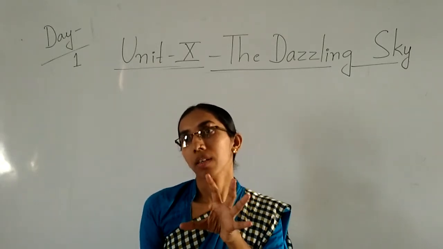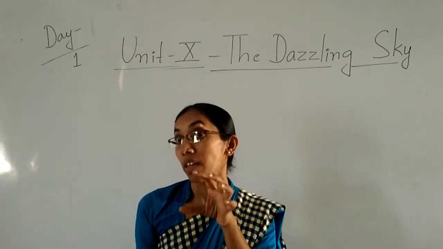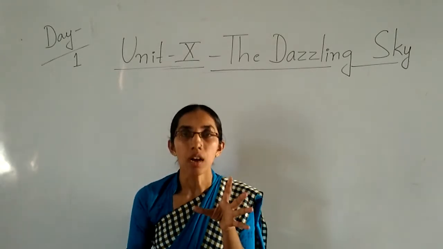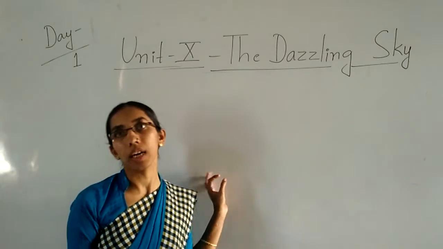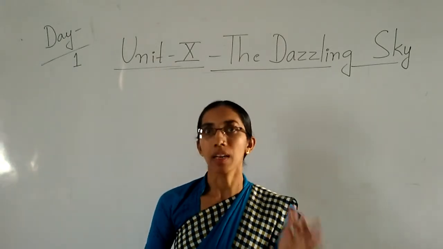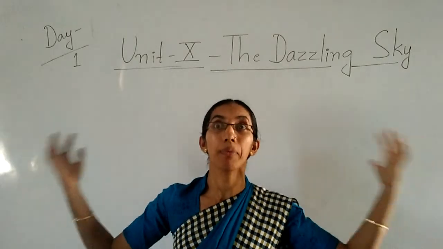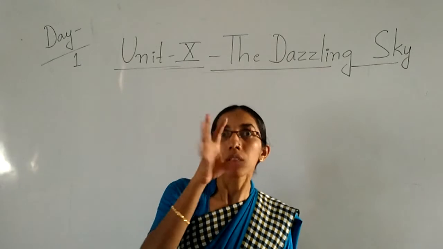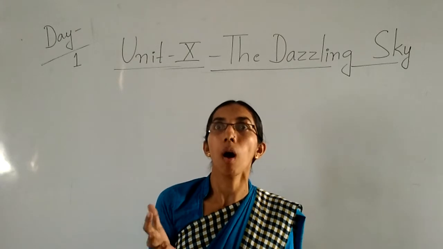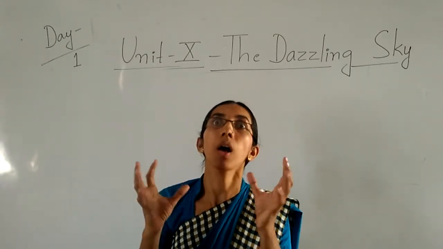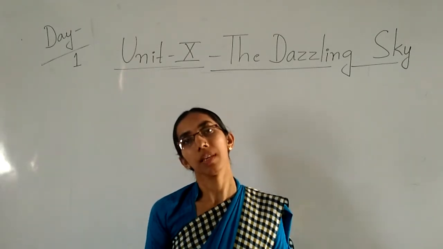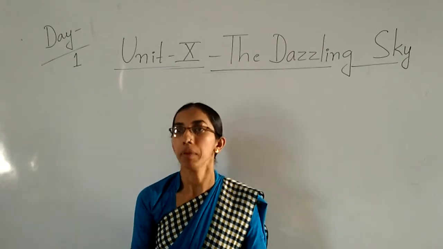Sun is what? Is it a star? Yes, the sun is also a star. But this star has very bright light compared to other stars, so this star is called the sun. The sun is a huge ball of fire. When you see the sun, the color is orange and yellowish. That means it is hot and burning, a hot ball of fire. You know, children? These are all the things we discussed in the previous class.